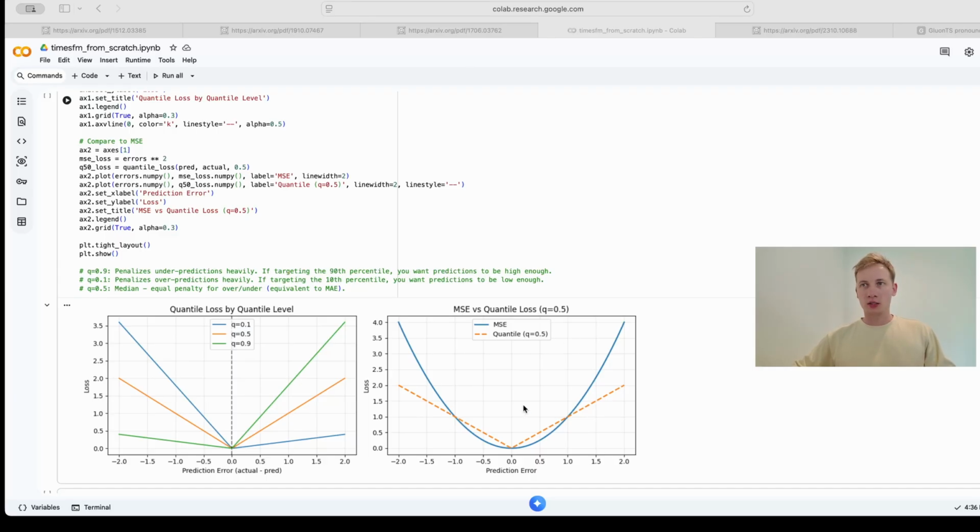Now let's look at the right plot here. This is the crucial comparison. So the solid blue line here is the mean squared error. It's a parabola. MSE squares the error, meaning it punishes massive outliers exponentially. The dotted orange line here is quantile loss set to 0.5, which is the median. It forms a perfect symmetric V shape. This is mathematically identical to mean absolute error. It punishes over and under prediction equally, but it scales linearly, meaning it is much more robust to crazy outlier data points than the MSE. By combining both of these loss functions, TimesFM gets the best of both worlds: the stability of probabilistic boundaries and the precise targeting of standard regression.